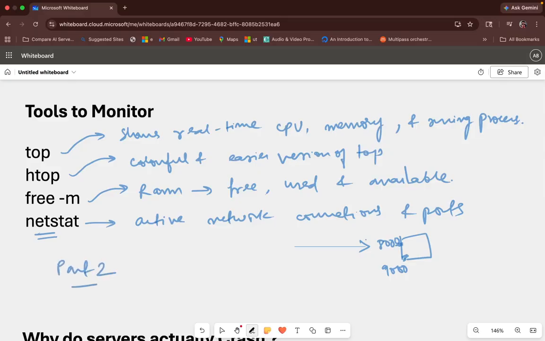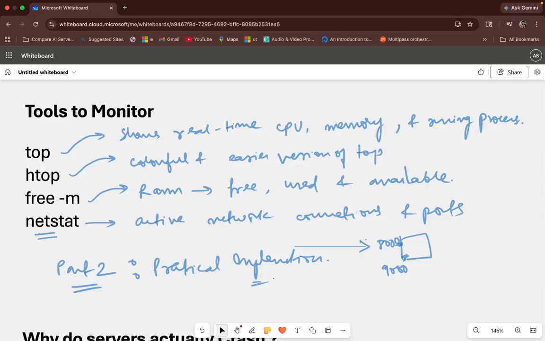Part 2 of this video is going to be an entire demonstration of what we are studying over here. We will get a deep understanding of why servers crash under load, how we simulate a crash kind of situation, and we'll try to debug all these kinds of things. Practical implementation is going to be in part 2. I'll be posting the link of part 2 in the comments as well, right?